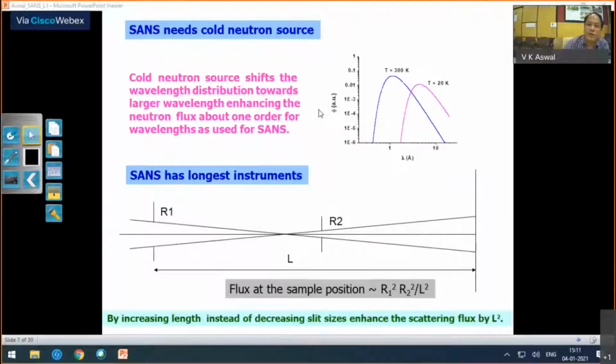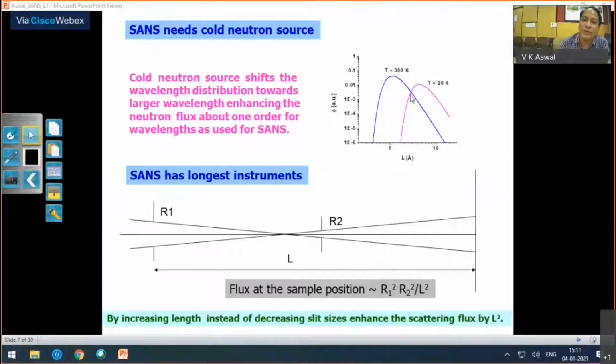Another thing you should know is, as you want to use higher wavelength, you may have learned about different kinds of neutron sources: thermal neutron sources, and also cold and hot neutron sources. So basically, what you do is you equilibrate your neutrons at high temperature or low temperature. Okay, so particularly in the case of small angle neutron scattering, you have the requirement to go to